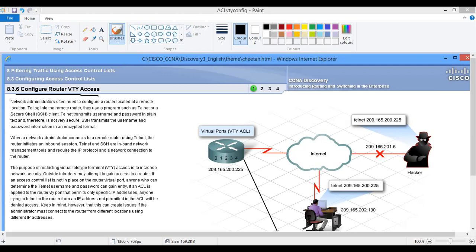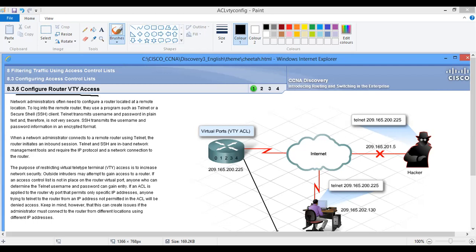We have standard access list. We have extended access list. They all have their respective ID numbers. This one is for extended. So we actually dealt with standard.